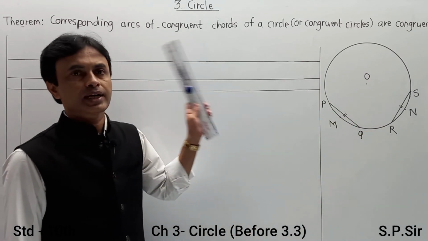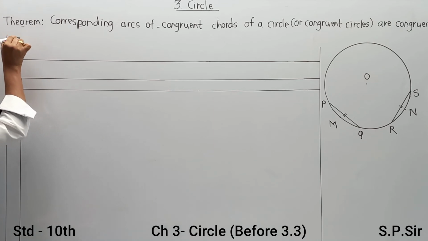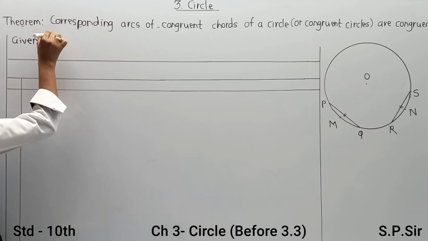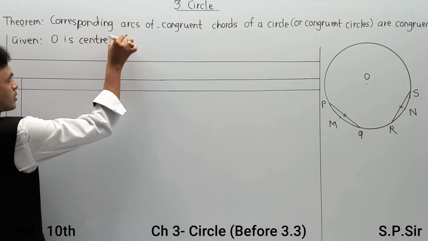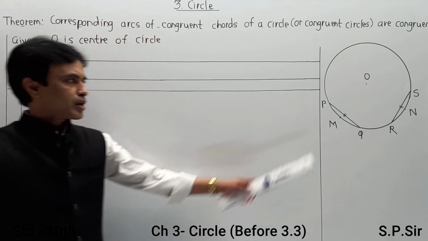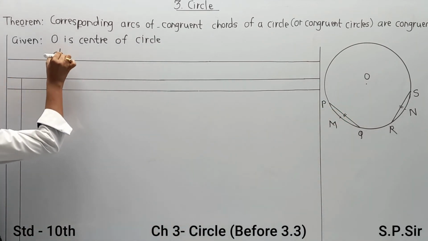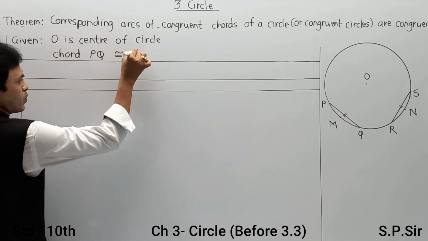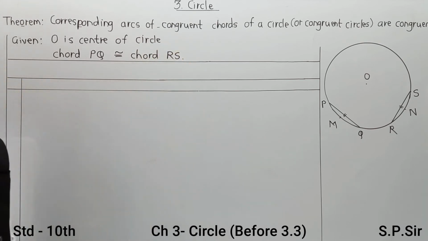I am going to write all the data in the form of given and to prove. So first part, given. First, O is the center of the circle. Next, chord PQ is congruent to chord RS. This whole part will act as the given.